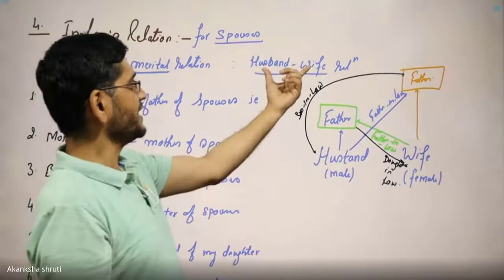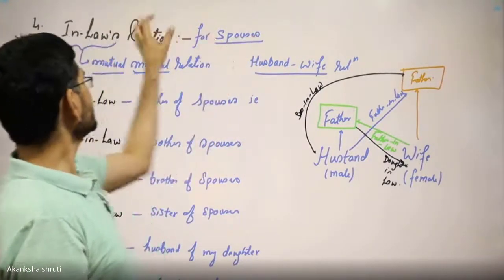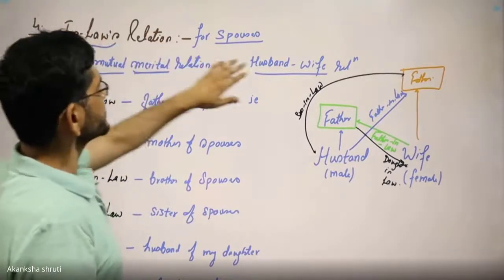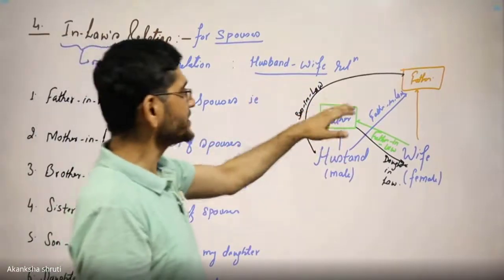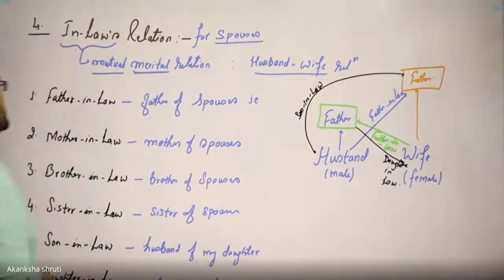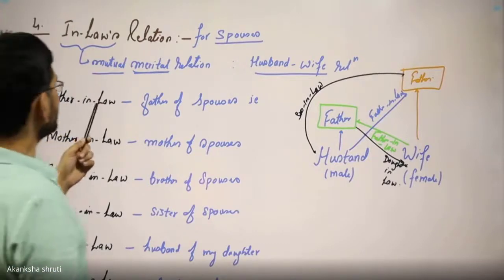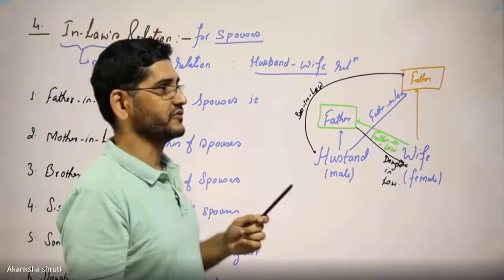This husband-wife are collectively called a spouse. So this relation exists for the spouses and for the father of the spouses. The first marital relation, or the first in-law relation, is father-in-law. Father-in-law means the father of the spouse.